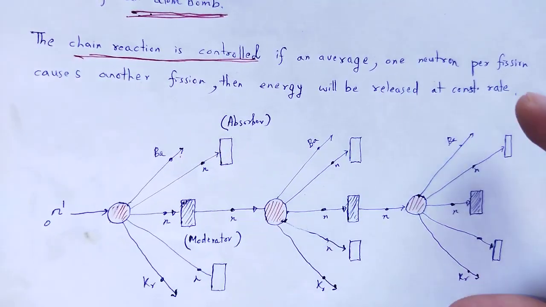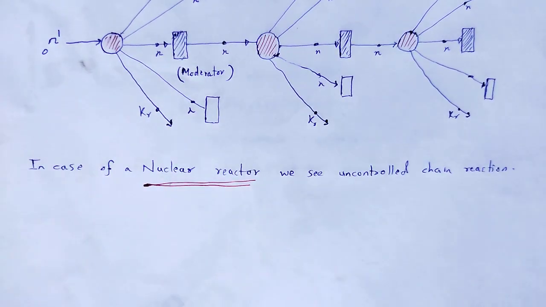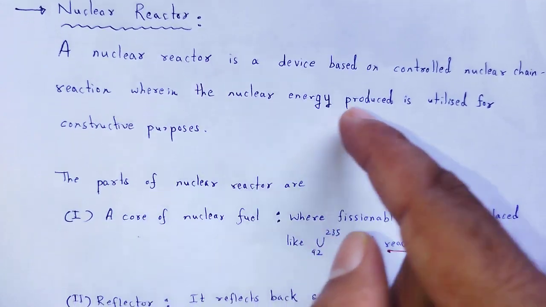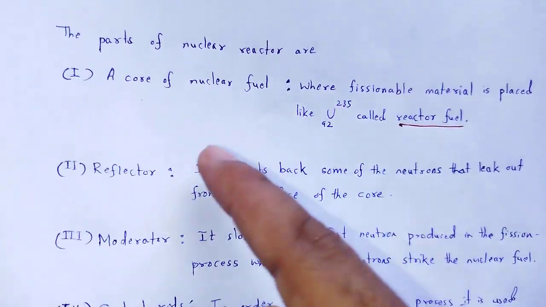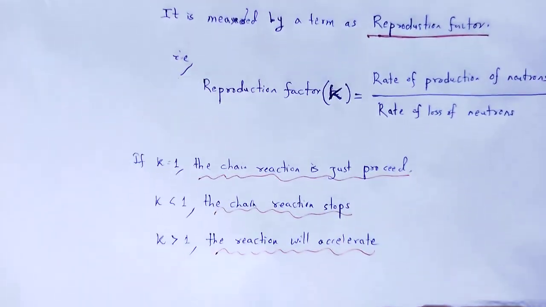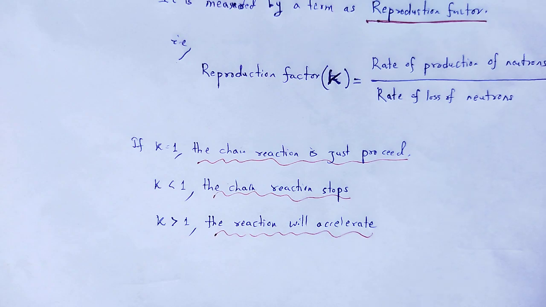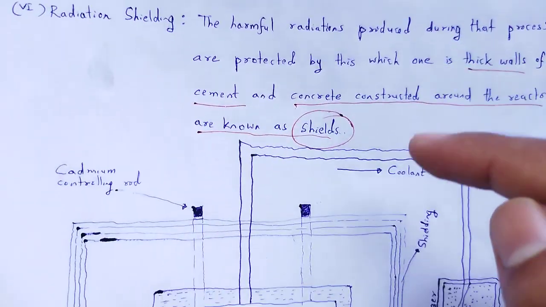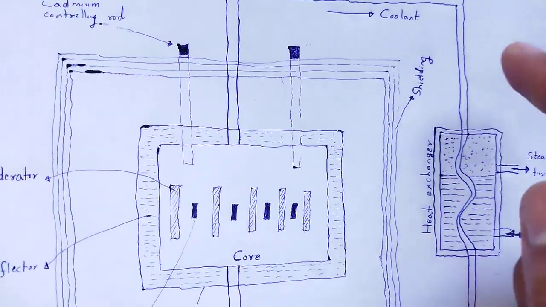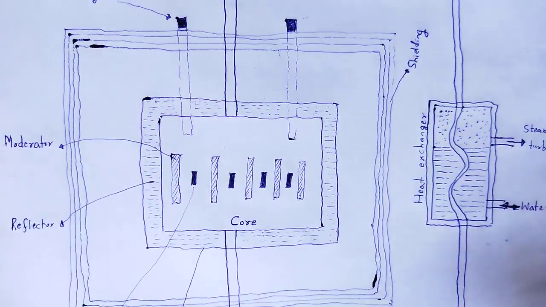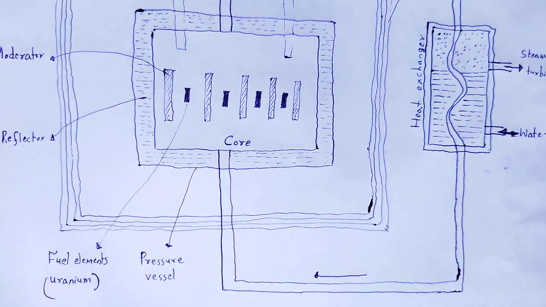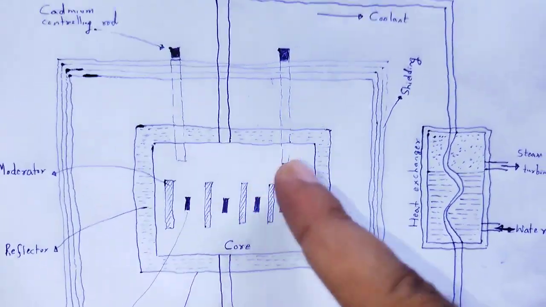Next, controlled chain reaction, for example the nuclear reactor. Some basic parts of a nuclear reactor and how it functions. Nuclear reactors are used in electricity production. There are many applications, but in most cases it is to produce electricity.